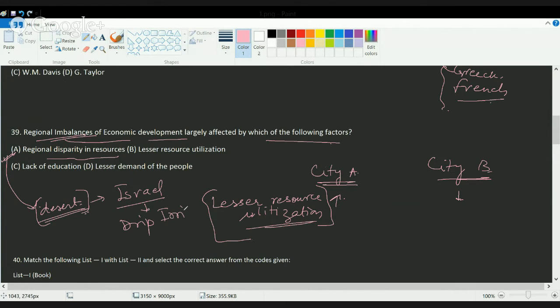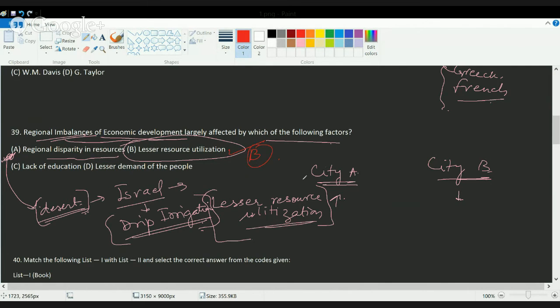So what they are doing is they are utilizing the resources optimally. Despite there is lack of resources, they are utilizing the existing resources and they have significantly developed economically. So the important thing here to note is the regional imbalances in economic development are not due to regional disparities in resources, but due to lesser resource utilization. So the correct answer here is B.